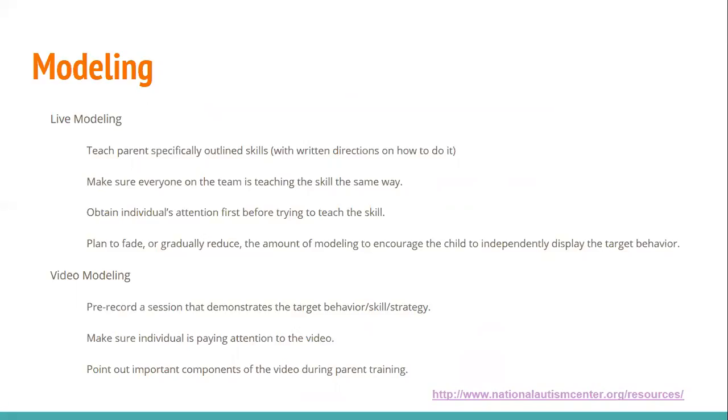And we're going to get the individual's attention first before we try to teach that skill and model that skill. And then eventually, as they're able to imitate the skill, then we would plan to fade or reduce the amount of modeling that we would need to use and encourage that child to independently display that target skill.